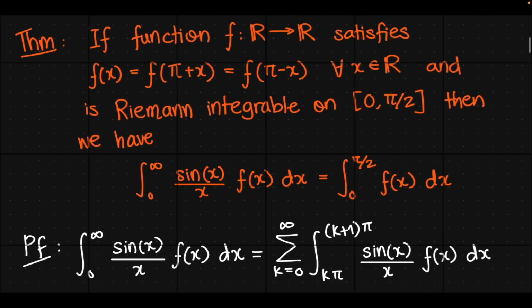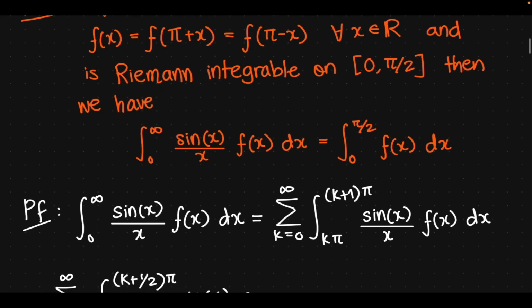Let's get started. So the theorem is, if we have a function f going from reals to reals satisfying f of x equals f of pi plus x equals f of pi minus x, so this sort of pi periodicity here, for all x belonging to R, and it is Riemann integrable on the interval 0 to pi over 2 both inclusive, then we have integral from 0 to infinity sine of x over x times f of x dx is just integral 0 to pi over 2 of f of x dx.